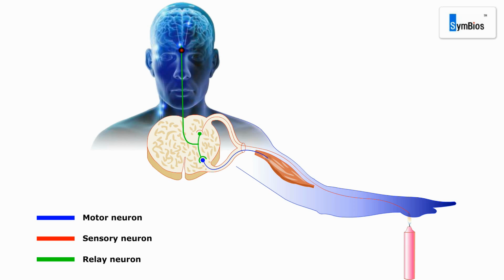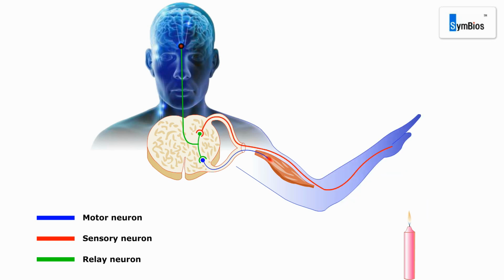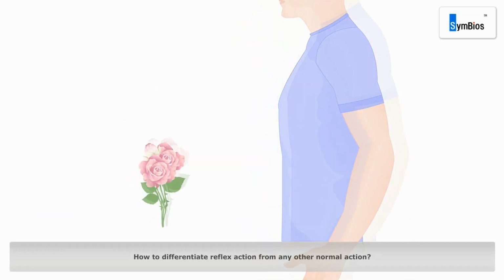The muscle of the arm is an effector organ, an organ such as a gland or muscle, because it responds to the stimulus. This path followed by an impulse in a reflex action is called a reflex arc. Impulses flow only in a single direction in a reflex arc.